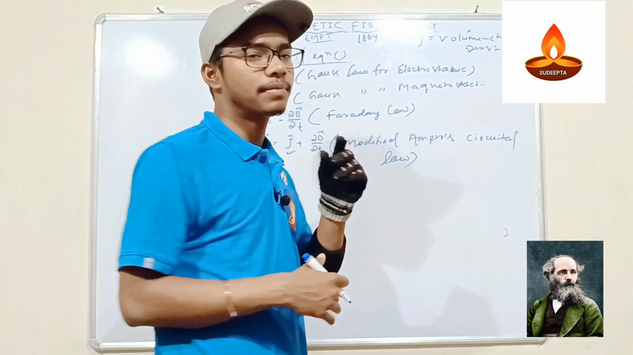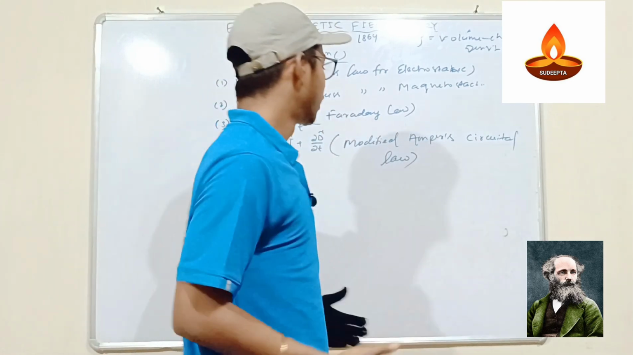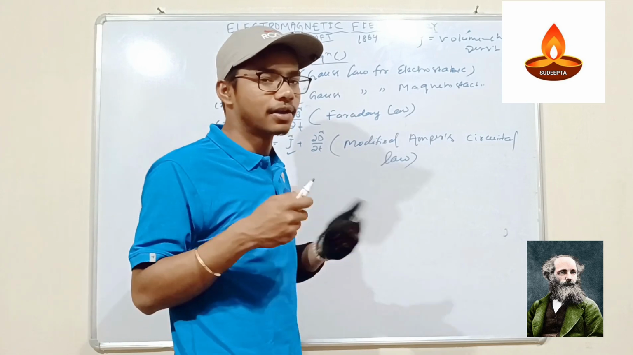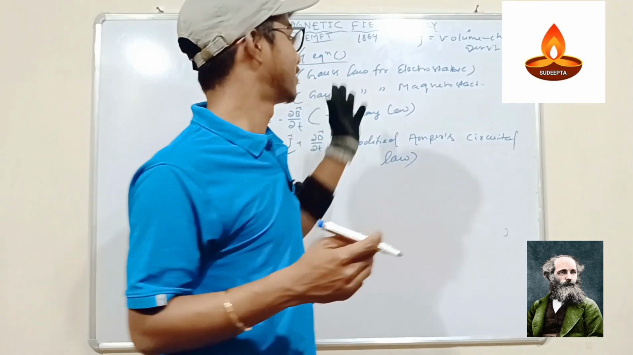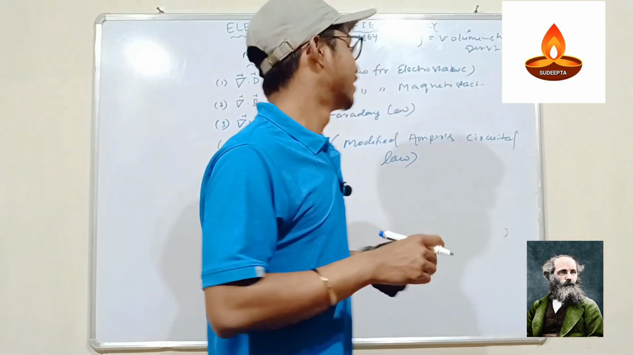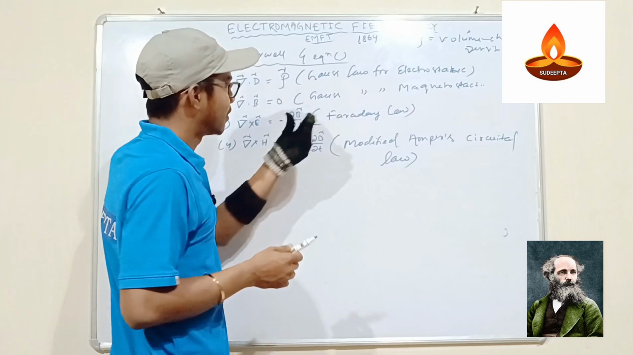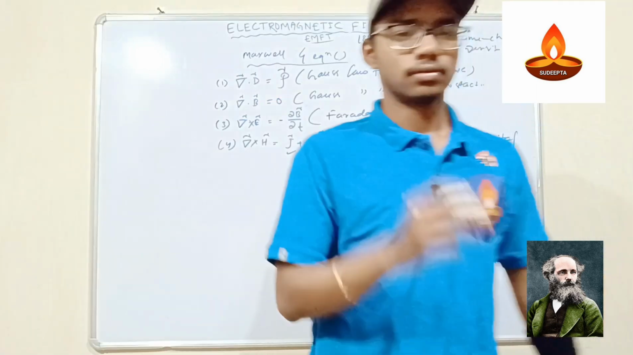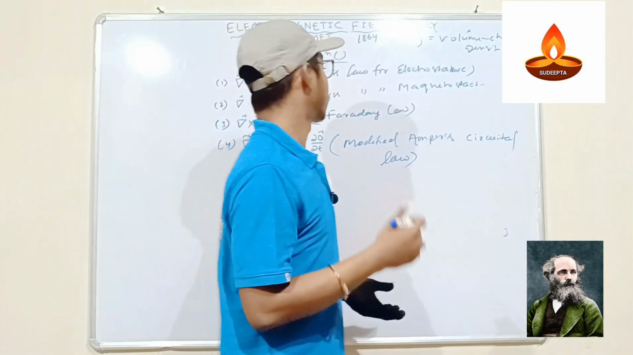Why is the modified term used? Because the displacement current is added with the current density. That's why the word modified is used here, due to Maxwell, actually James Clerk Maxwell. Okay, so in the next state we will discuss what is Gauss law, and what is Gauss law for magnetostatic. Firstly, I will discuss the Gauss law.